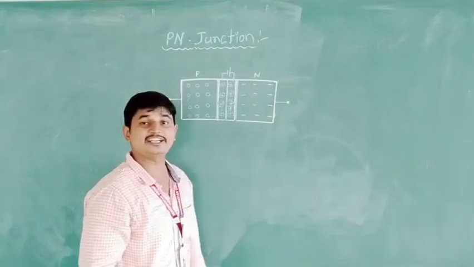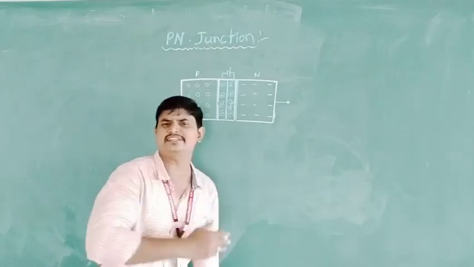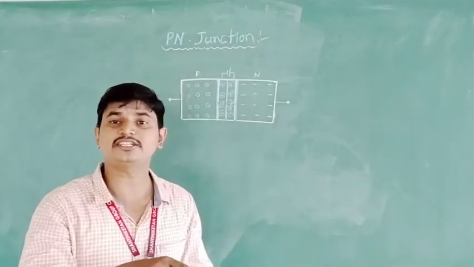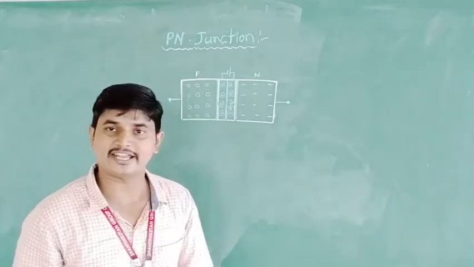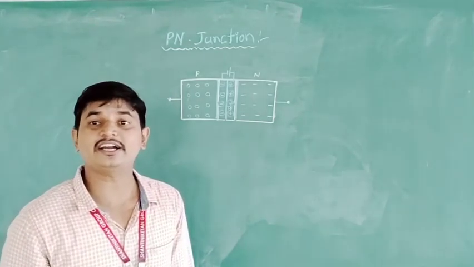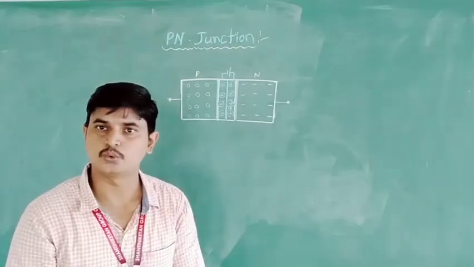As the electric field increases, the drift current increases. This process will continue till the diffusion current and drifting current become equal. Once these two currents are equal, the net current in the junction is equal to 0.